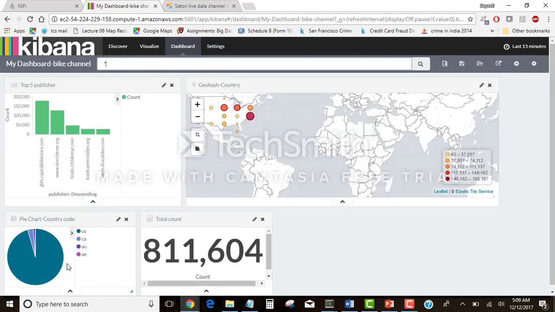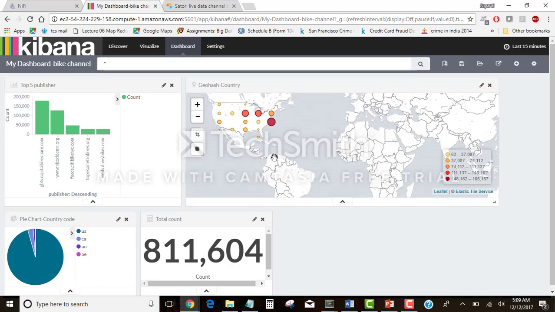So here we can see the pie chart, then the geo visualization over here, US total count, and also the bar chart showing the top 5 publishers, where you can see that capitalbikeshare.com is the one having the highest number of bike rentals.